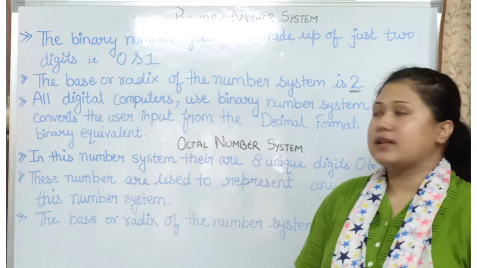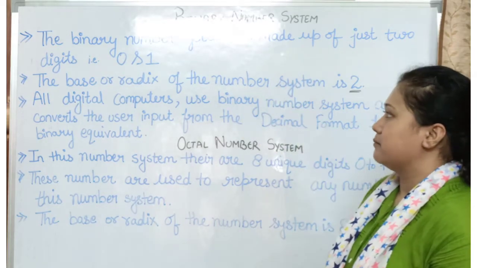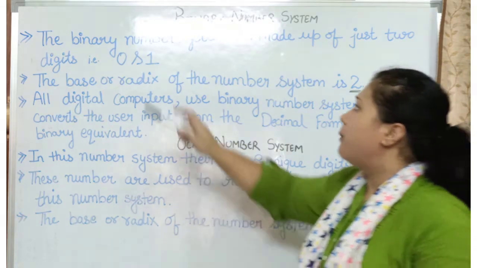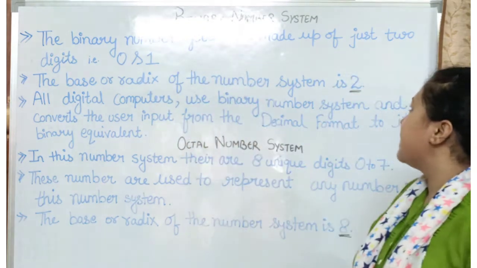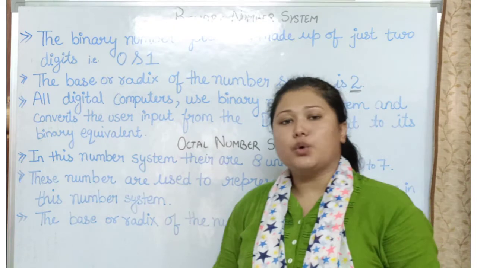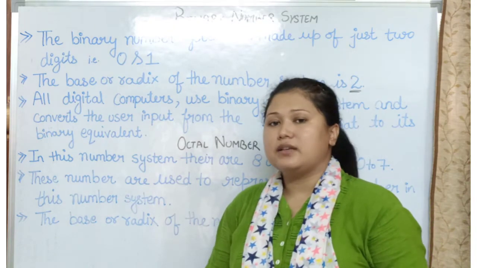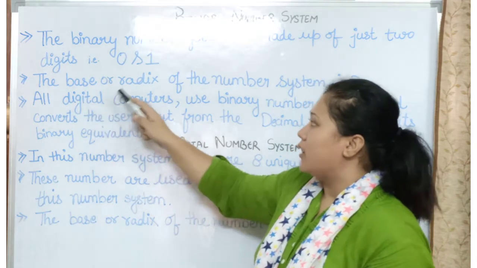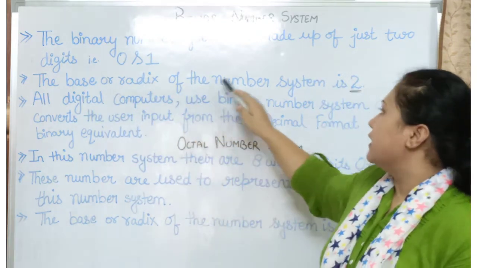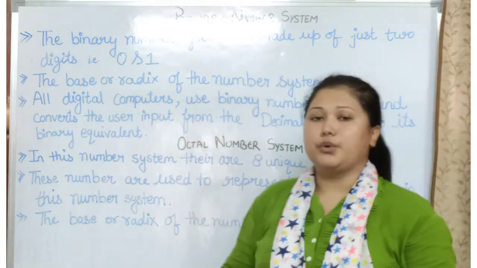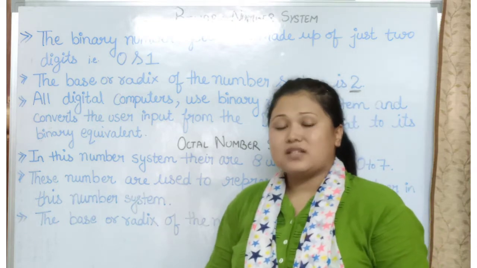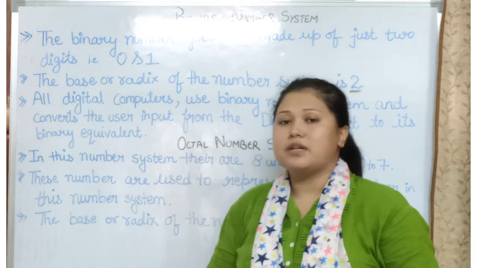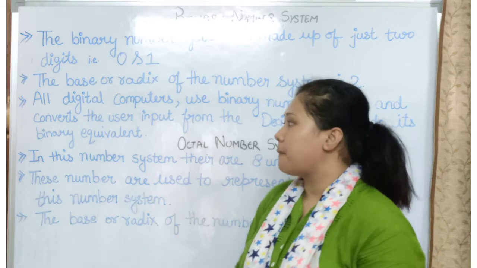Now next is the binary number system. The binary number system is made up of just two digits, that is 0 and 1. The base or radix of this number system is 2.